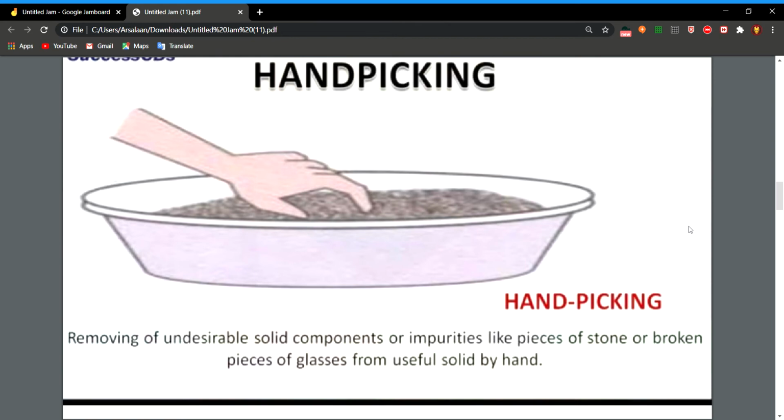If suppose you get a big jute bag full of 25 kgs or 30 kgs, to separate by hand is not easy. But before cooking, you take one or two bowls of rice and then you can easily separate them by hand picking. So if the quantity is small, it is easy by hand picking.